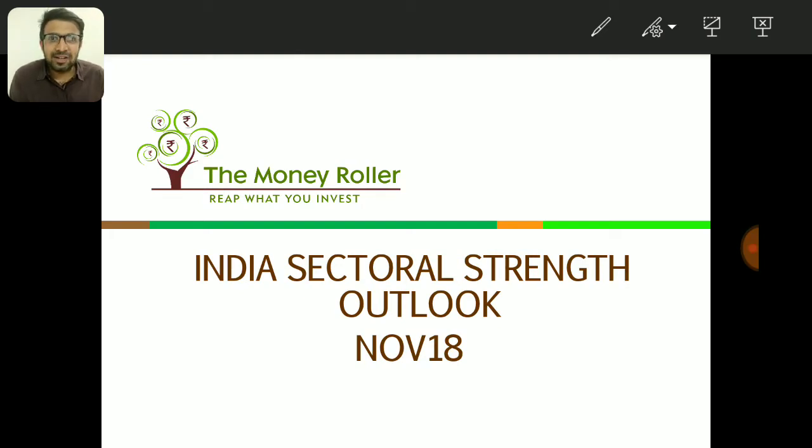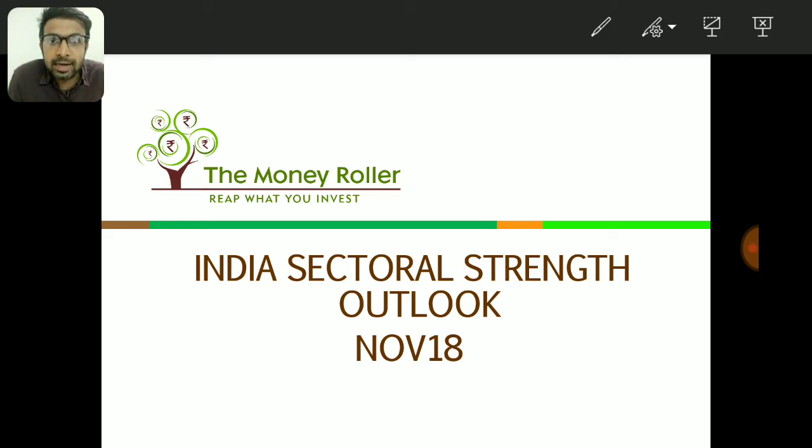Today we are here to discuss the Indian sectoral strength outlook of November 2018. By sectoral strength, we mean how each sector has been performing with respect to the Nifty over the last few years, right into November 2018. Now how do we quantify that? Simple, we just make an index out of each sector, and then we find the ratio of the index of each sector with an index of Nifty from the time frames that we want.